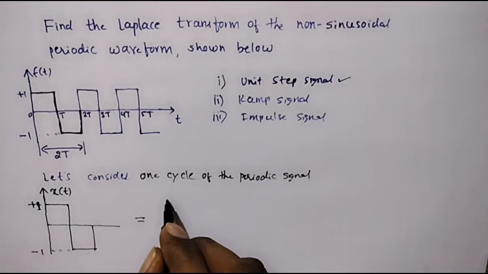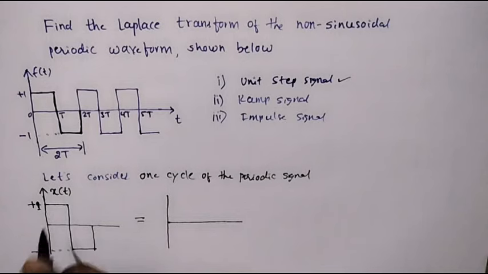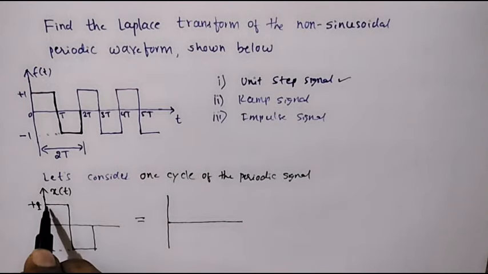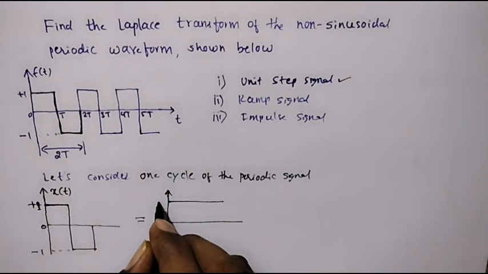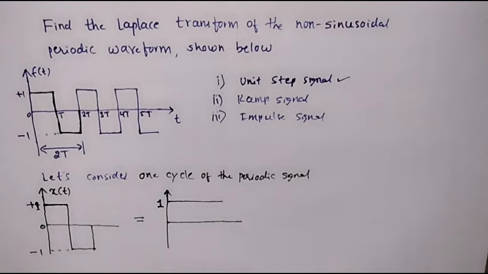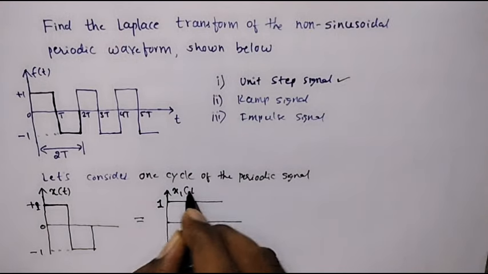So here we can observe that to get this portion, I can say that this signal is made of a step signal. Let's consider one step signal of magnitude 1. So I can call it a unit step signal. I will call this signal x1 of t.